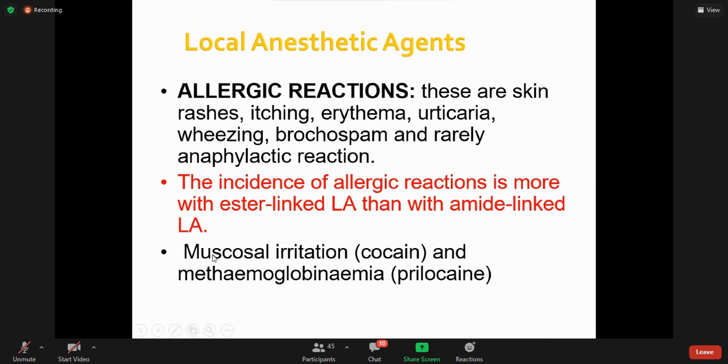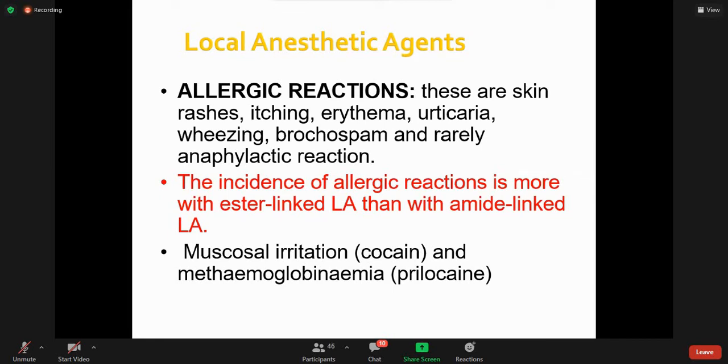Mucosal irritation, especially with cocaine, because this is the only local anesthetic agent which causes vasoconstriction, right? Otherwise, all the local anesthetics, more or less, cause vasodilatation.